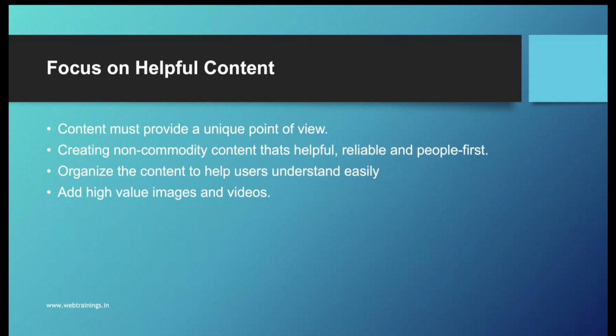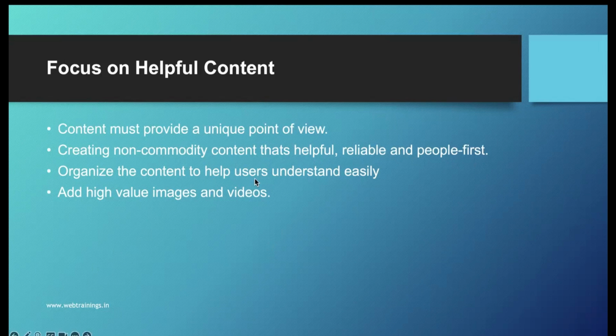It may be your experience, your expertise, a stat, or data, something unique which is different from other websites. And create non-commodity content that is helpful, reliable, and people-first. Commodity content is basically content created with AI systems without any human intervention, just copy-pasted. That kind of content is just not useful or helpful for the user. So focus on creating content which is helpful and reliable, where the user can trust the sources, and which focuses on the people rather than AI systems or search engines.